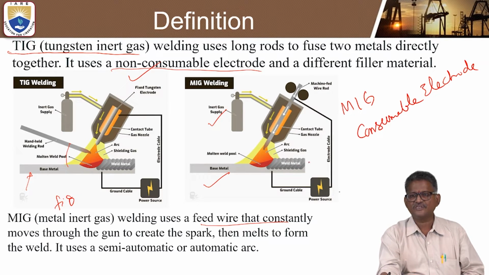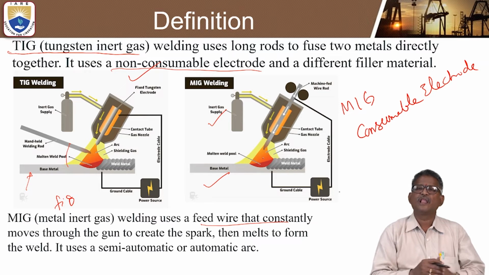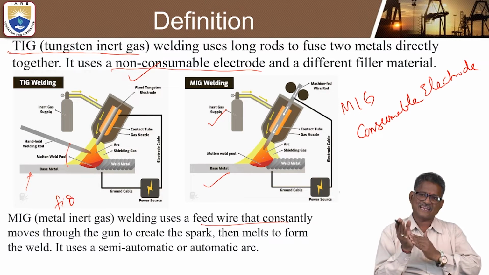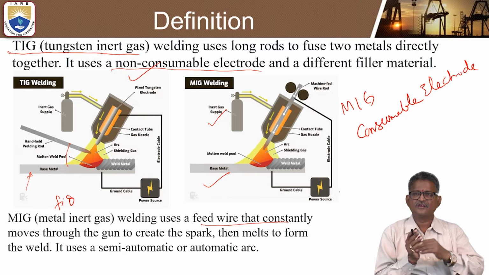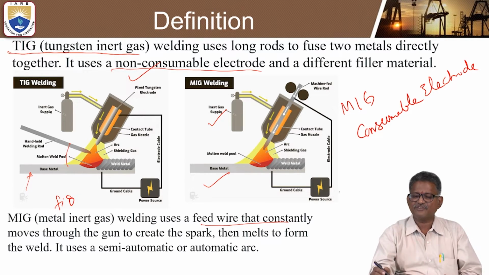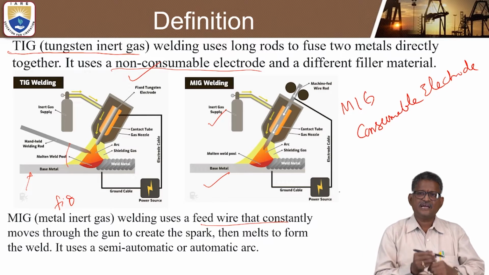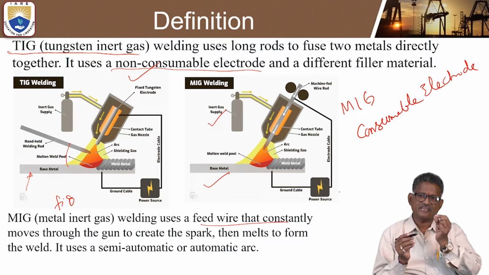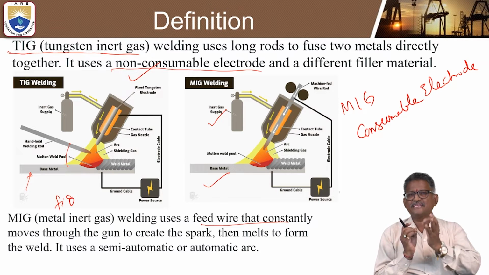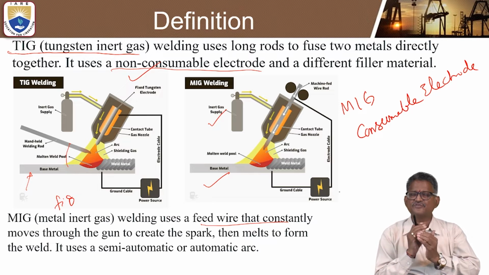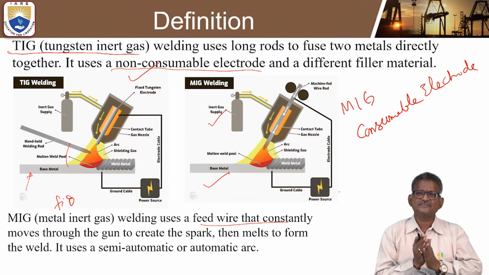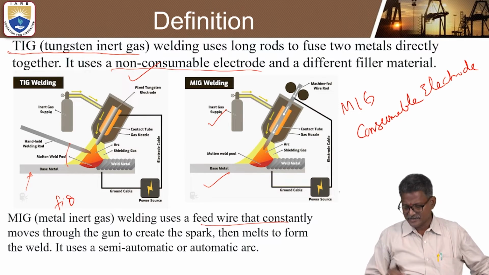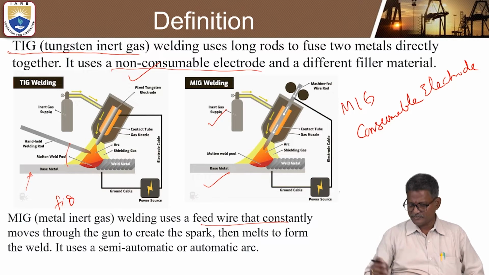The completed weld comprises red color, orange color and yellow color. The yellow is the shielding gas, which covers the weld, and there will be an arc whenever it touches the feed wire. A spark is created through the gun, and whenever the spark comes, it melts and forms the weld. So this is the definition of TIG welding and MIG welding.